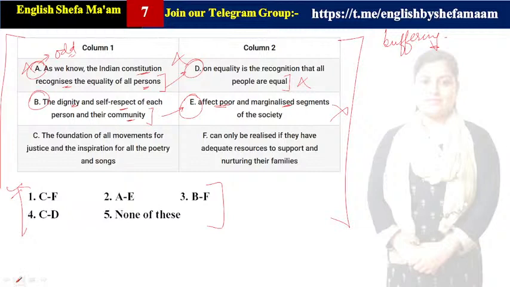Adequate resources to support and nurture their families, ताकि हम उनकी families को नर्चर कर सके. ठीक है. And to support. So whenever we speak of and, clear, here it is a grammatical mistake. We all guys know it really very well that whenever we use the conjunction and, it always joins two similar kind of terms. ठीक है. तो यहाँ पे to support and nurturing is incorrect. Why? Because we are requiring a first form of verb. Clear? So it should be nurture. To support and nurture their families. So it's making a sense.